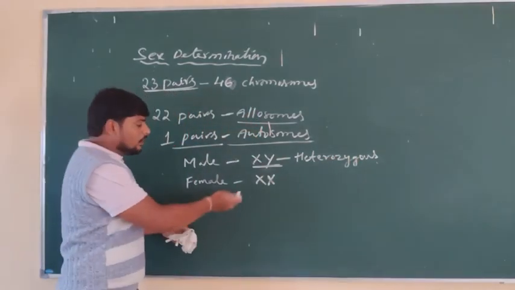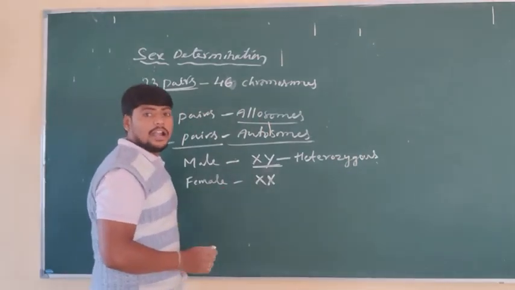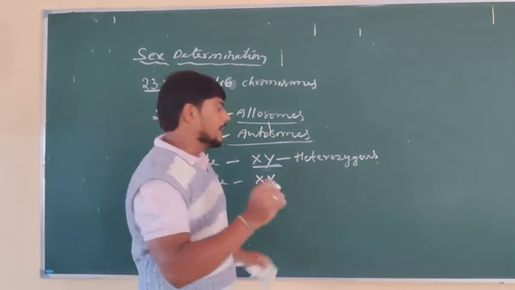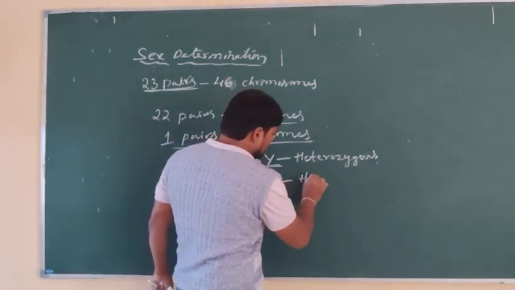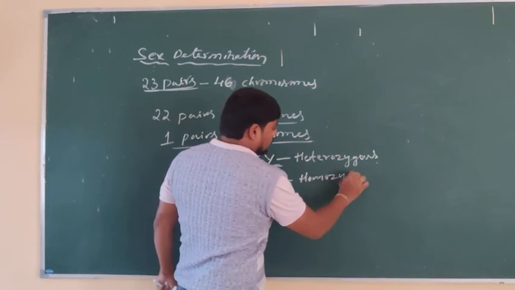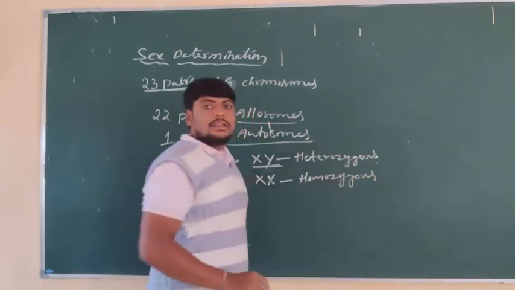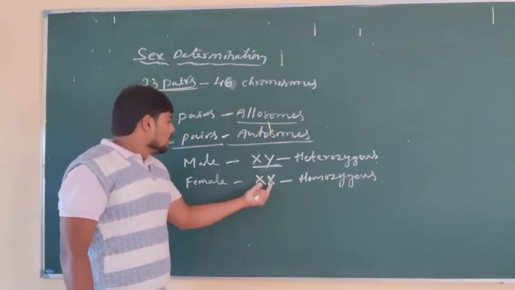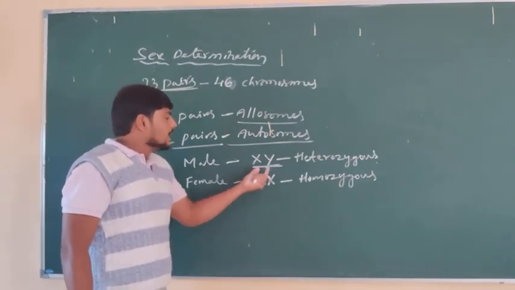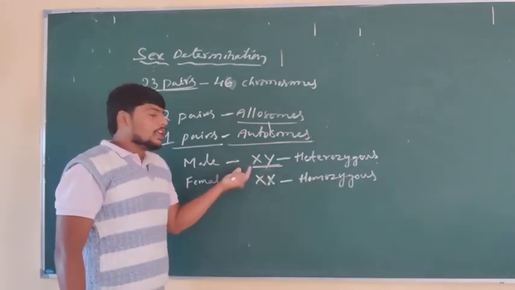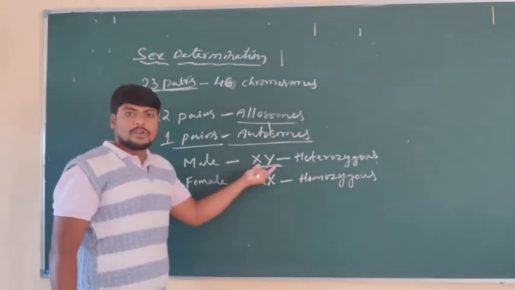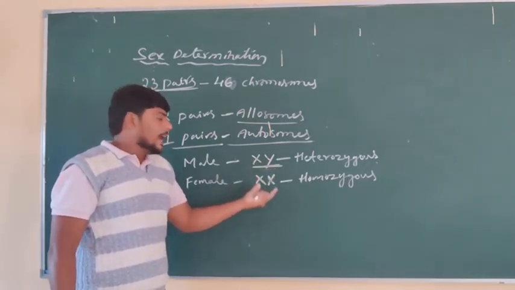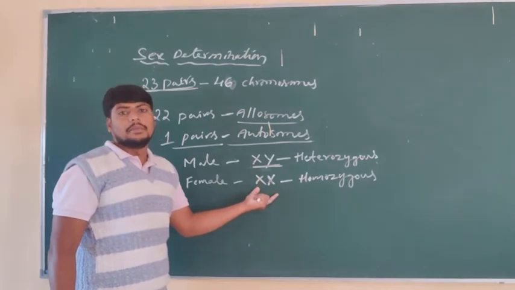If the pair of alleles is the same, it is called homozygous. Here, the chromosomes are X and Y. If you see this pair of chromosomes, the male consists of two different chromosomes, and the female consists of two that are the same.